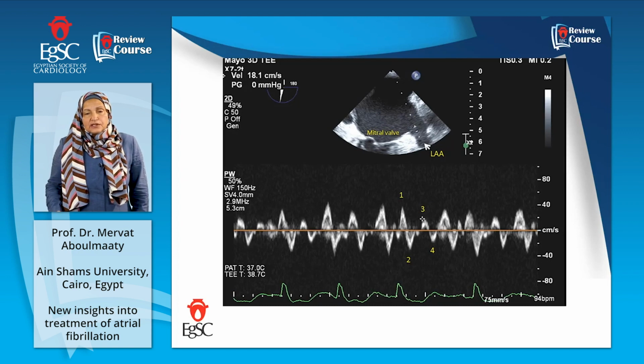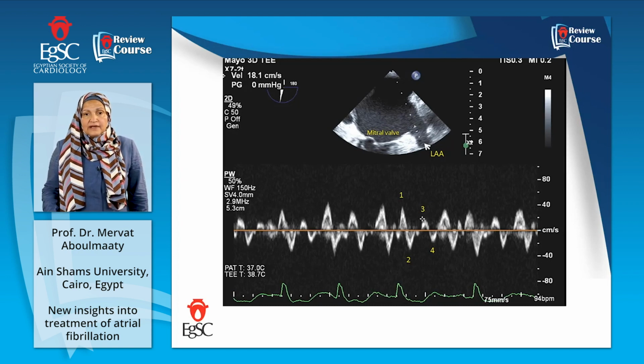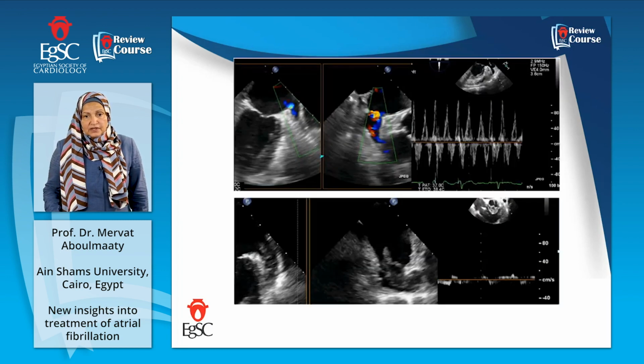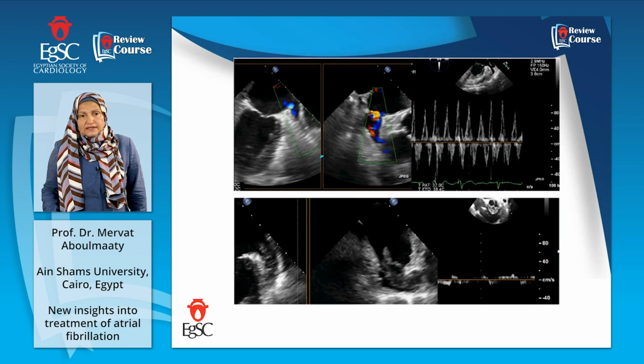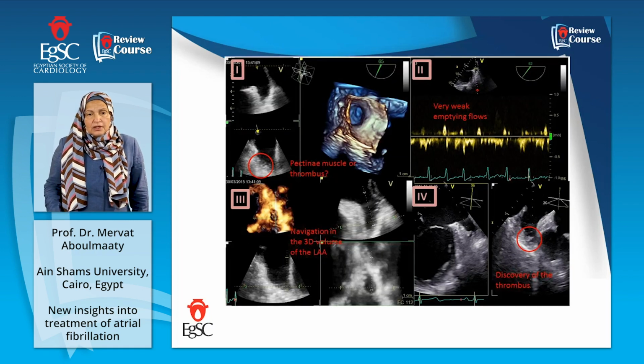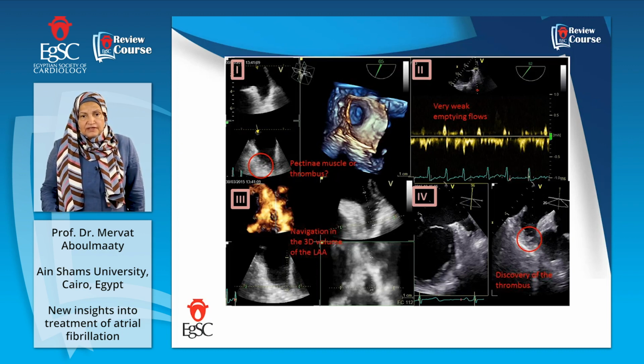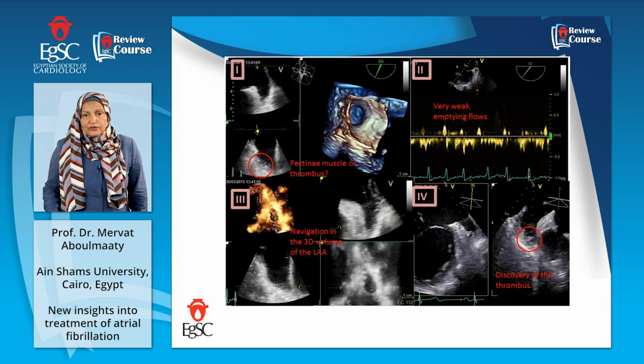Doppler imaging with transesophageal echo can check the flow and the function of the left atrial appendage. Here, transesophageal echocardiography has a very important role because it can detect, as we can see in the lower panel, the thrombus in the left atrial appendage. It can also check the velocity and the function of the appendage. 4D echo can also make a very good reconstruction of the left atrium and can be used to differentiate between pectinate muscle and thrombi.